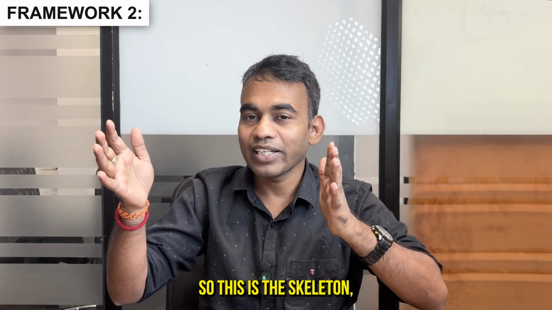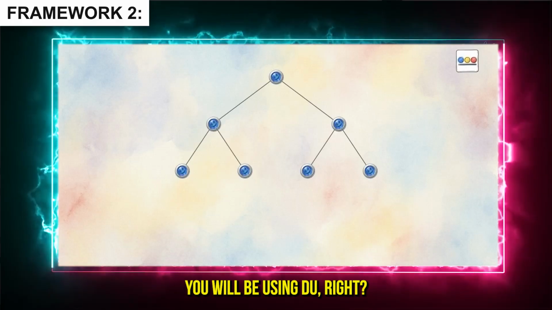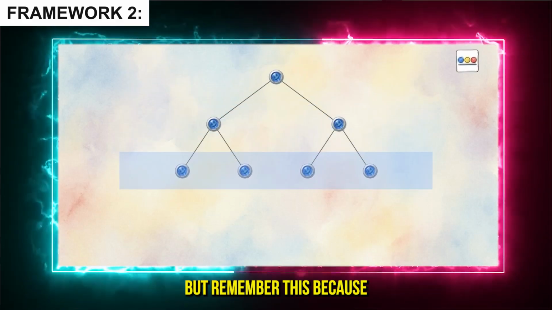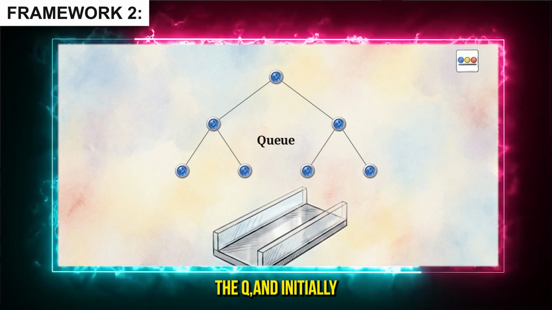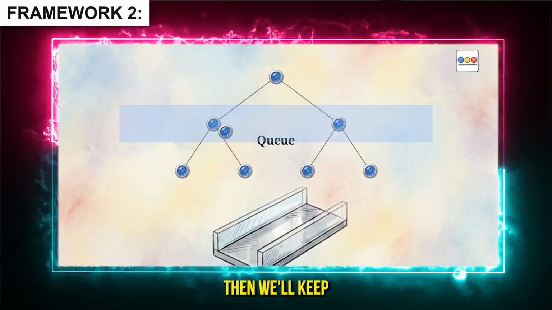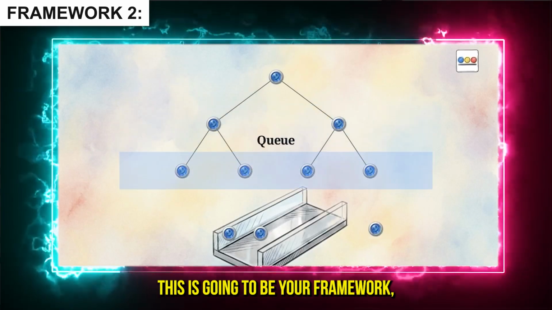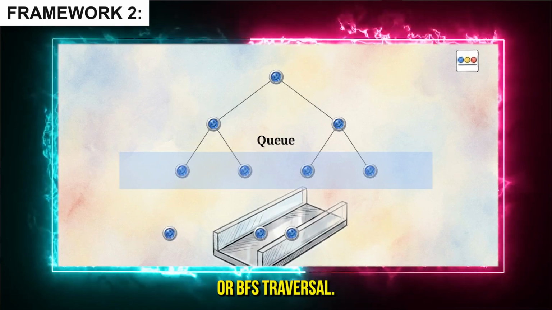So this is the skeleton. You can see what happens, right? In this particular BFS, you will be using a queue. In case of DFS, we used a stack or recursion, right? But remember this, in case of BFS, we will be using the queue, and initially we'll add the root node into this queue, and then once you traverse, we'll keep on adding the next level nodes, and so on. This is going to be your framework for any kind of level order traversal or BFS traversal.